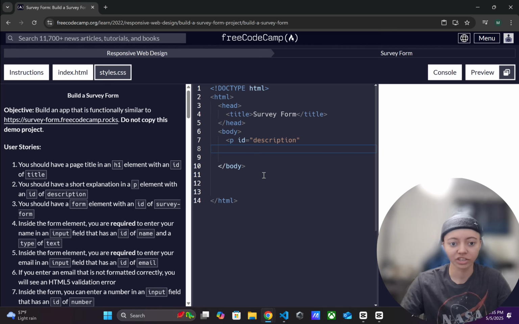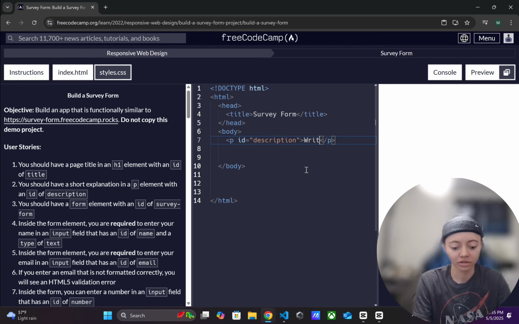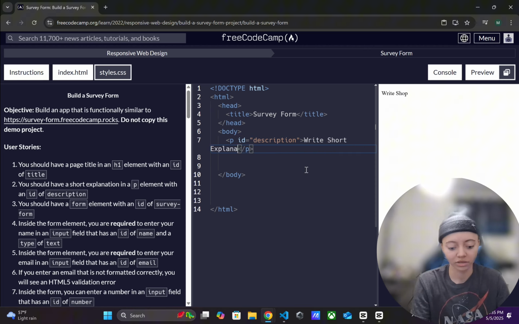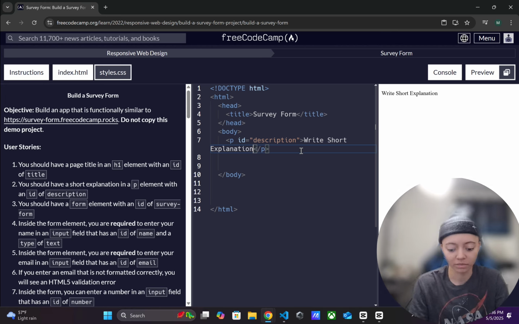And when it says I should have a short explanation, am I writing the explanation? I'm assuming I am, right? Because this is a project, so I don't know why I would think I'm not. So we got this, and then write short explanation. Just going to leave it like that for now, just so I can remember. Probably put like a star around it. Actually, I think you could do a note, but honestly, I probably would forget with a note.